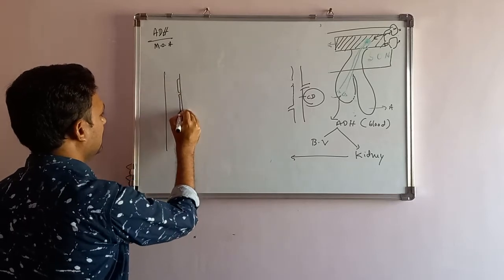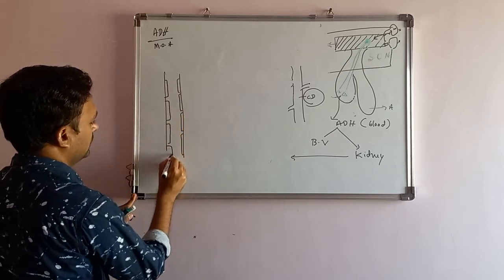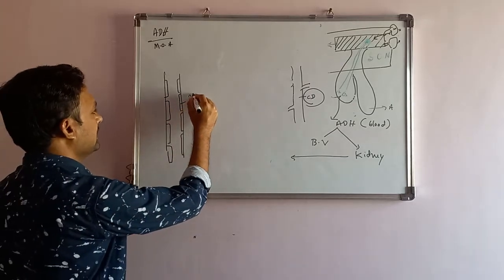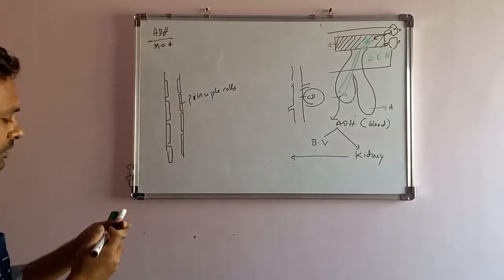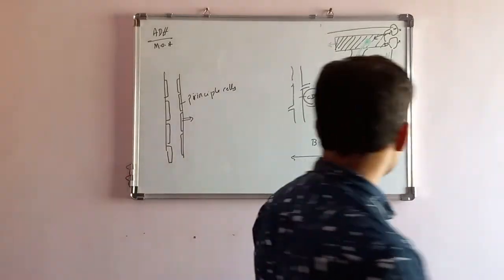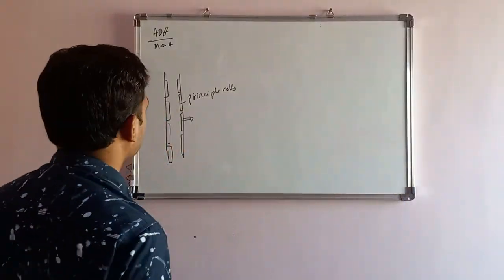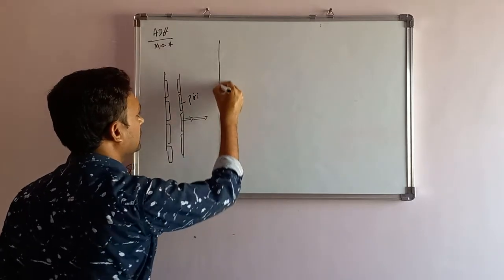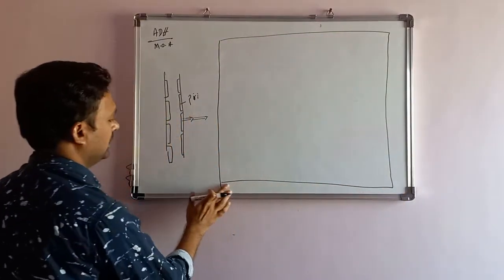There are cells here in the collecting duct, and these cells are known as principal cells. Okay, we will take one principal cell. We will take this one principal cell and we will enlarge it, and draw it here.